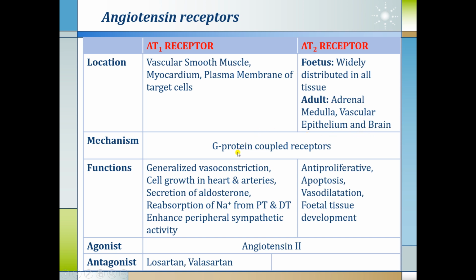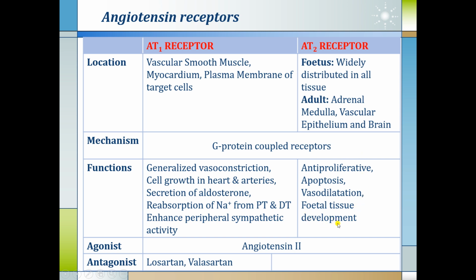Both AT1 and AT2 receptors are G protein coupled receptors. If we see the functions of the AT1 receptor, all the actions of angiotensin 2 are produced by the AT1 receptors. They are generalized vasoconstriction, cell growth in heart and arteries, secretion of aldosterone, reabsorption of sodium from proximal and distal tubule, and enhanced peripheral sympathetic activity, as we have seen in the previous slide.